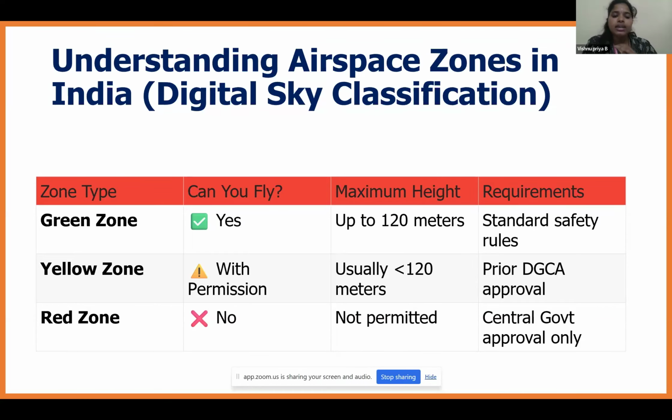Next is the red zone. Here, we cannot fly the drone, no height limit is permitted, and central government approval is actually needed for flying a drone in the red zone. Usually, the government won't allow drones to fly in the red zone.